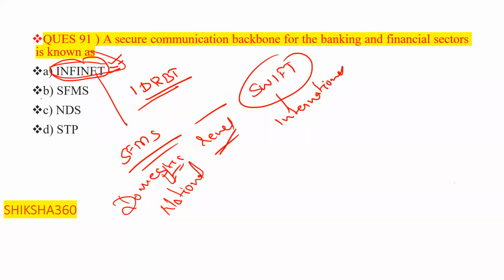So according to me this one is also correct, because under that this is also mentioned, SFMS. It depends upon the question, in which way they are answering. So both can be correct here, Infinet and SFMS, because under the Infinet we have SFMS, which works here.